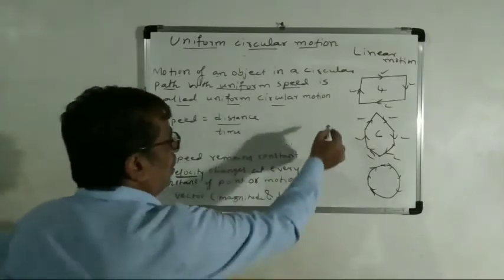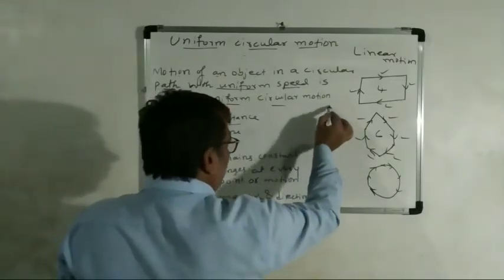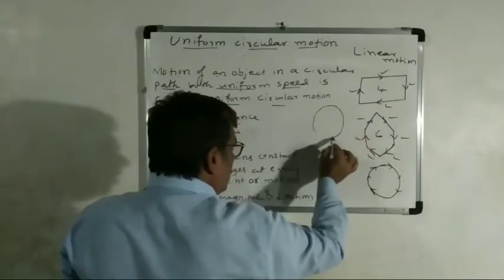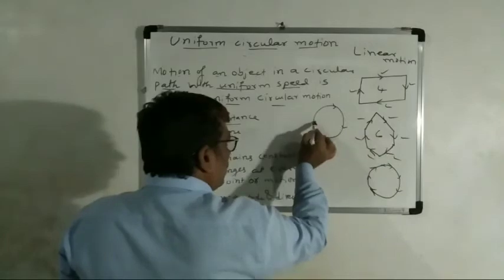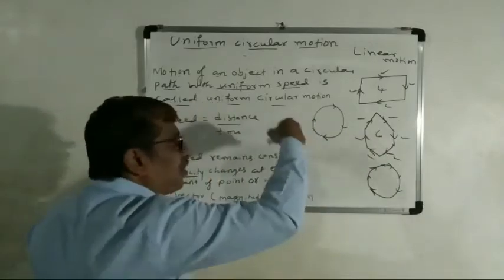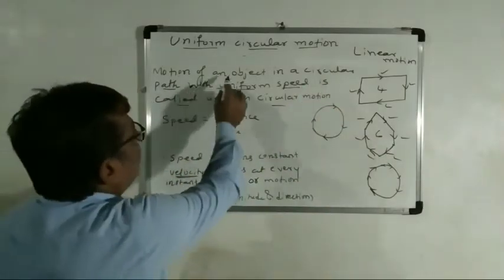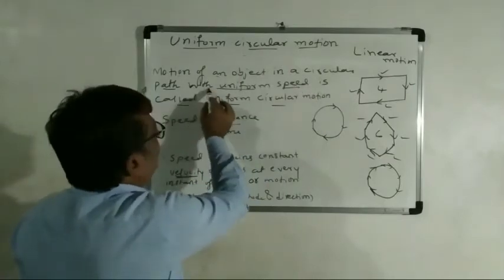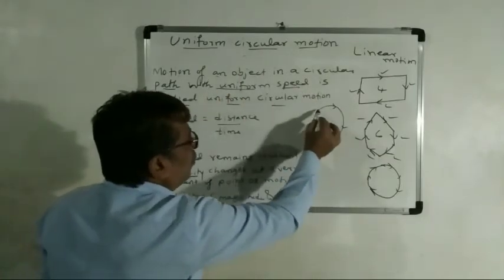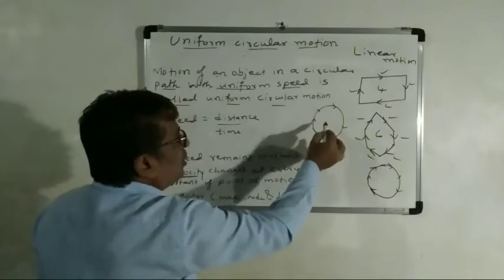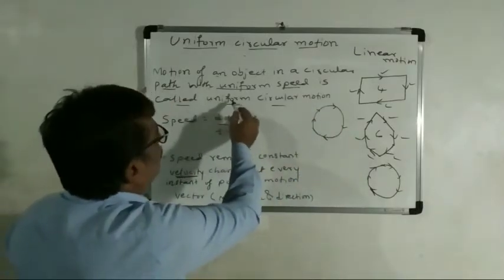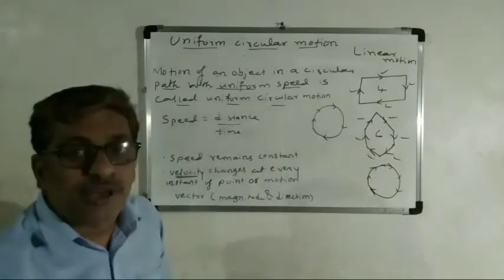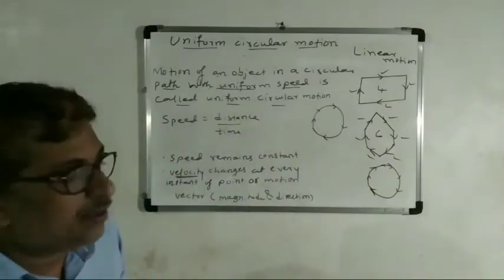For example, if the object moves in a circular path with constant speed, then such a motion is called uniform circular motion.